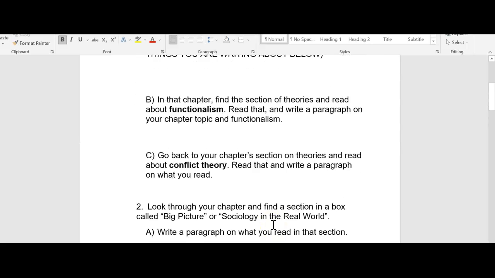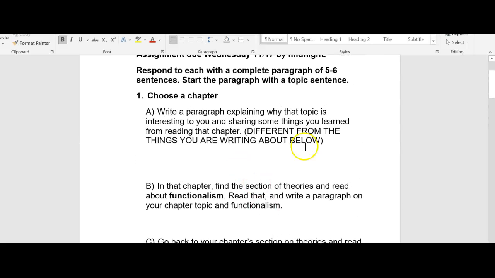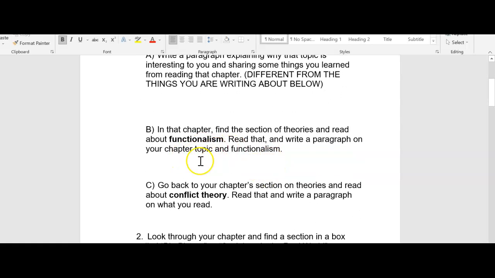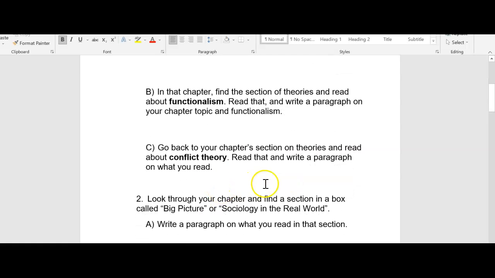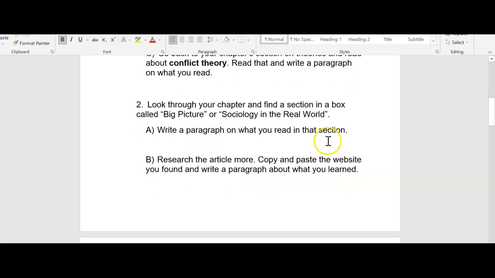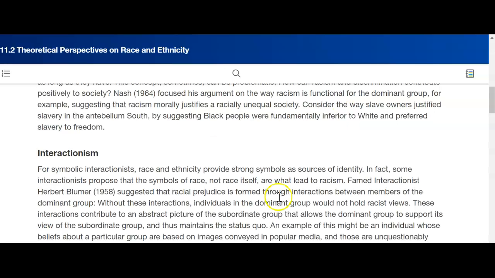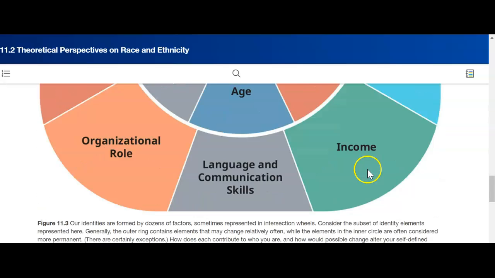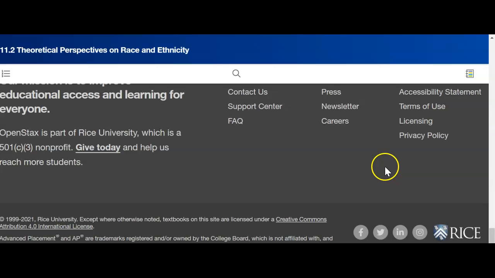So, that's what this part was. You pick a chapter, you read through it, a paragraph about what's interesting. Functionalism, read the functionalism section, write a paragraph. Conflict theory, read the conflict theory section, write a paragraph. Now you go through the chapter and look for a box that either says big picture or sociology in the real world. I'll show you. So when I go through this chapter 11, usually the chapters have 1 of each.